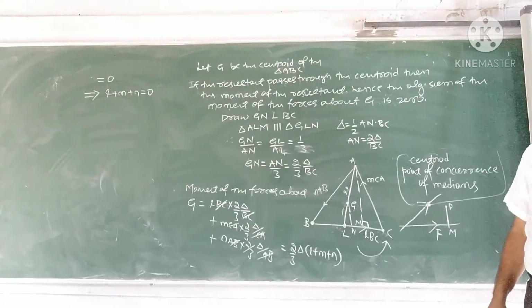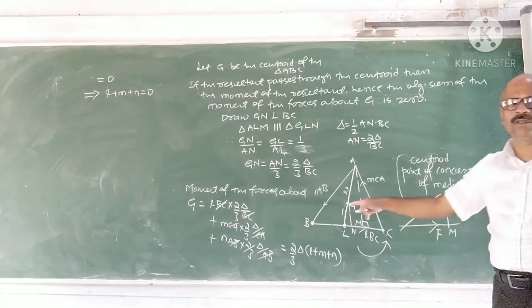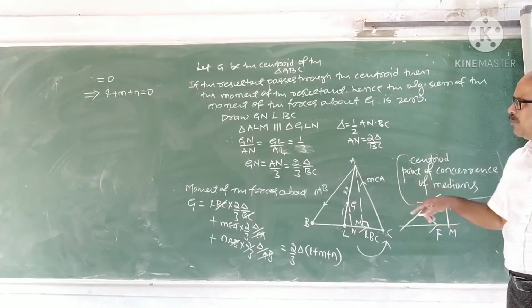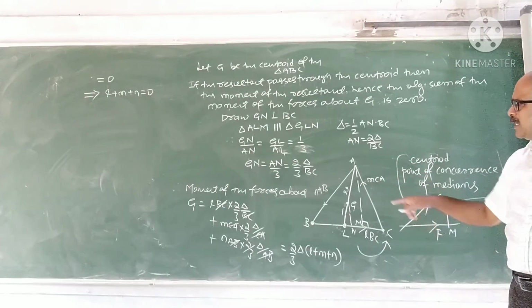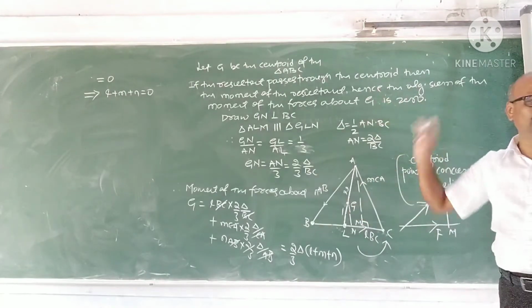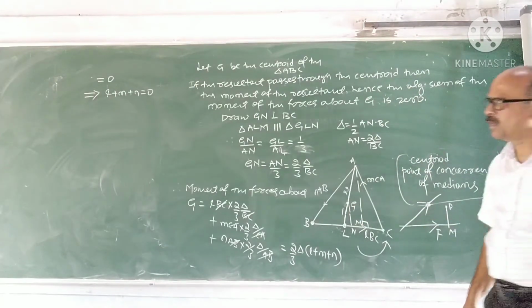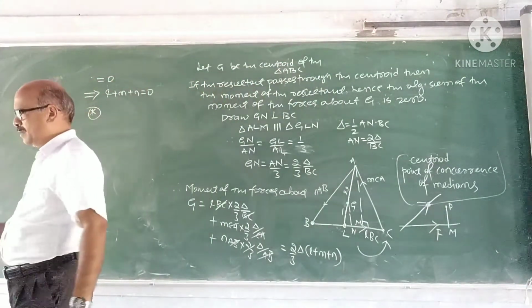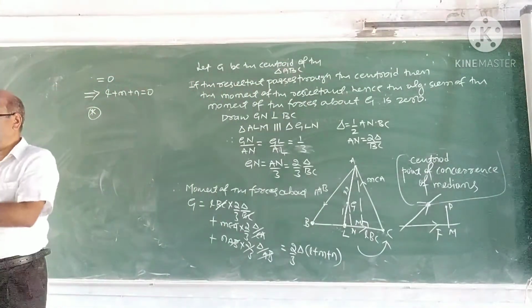First part is if the forces reduce to a couple, then L is equal to M is equal to N. Second part is if the forces or the resultant passes through G, L plus M plus N is 0. Next example.